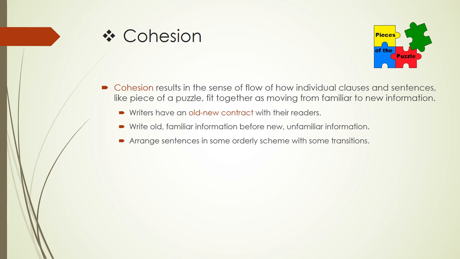The first key term is cohesion. Cohesion results in the sense of flow of how individual clauses and sentences, like pieces of a puzzle, fit together as moving from familiar to new information. Writers have an old-new contract with their readers. So, write old, familiar information before new and unfamiliar information. Arrange sentences in some orderly scheme with some transitions.